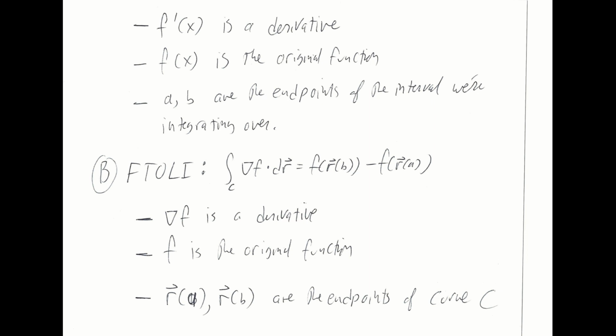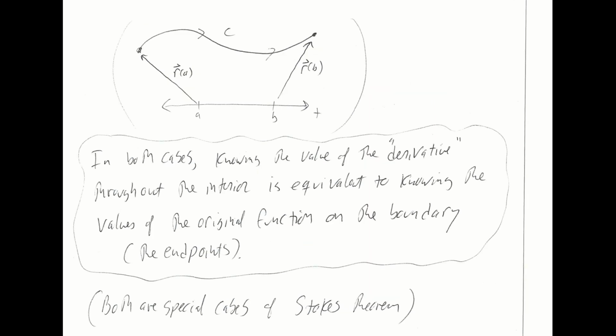We've got the original function, which is the potential function, little f, and you've got endpoints of the region that you're integrating over. Here those endpoints are r hat of a and r hat of b, the endpoints of the curve C. And to illustrate that idea, I've drawn my curve C here together with the t-axis and shown how r hat of a and r hat of b are giving you the endpoints of that curve C.